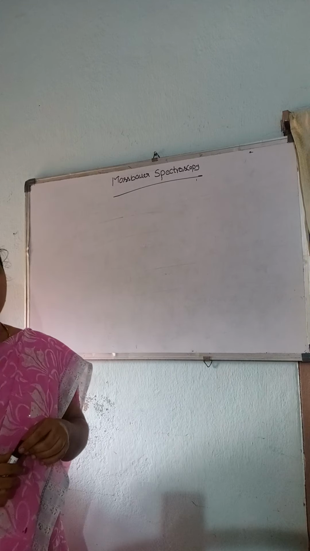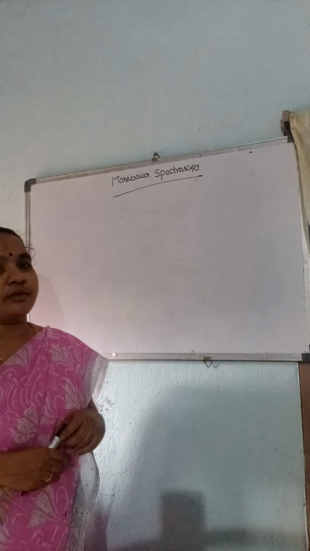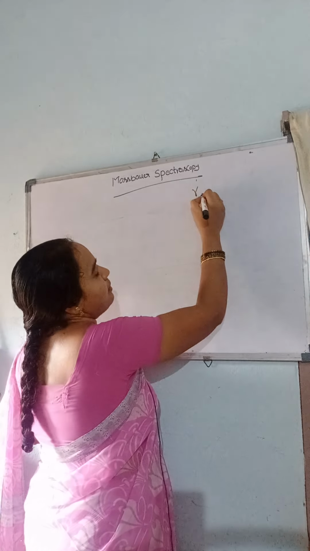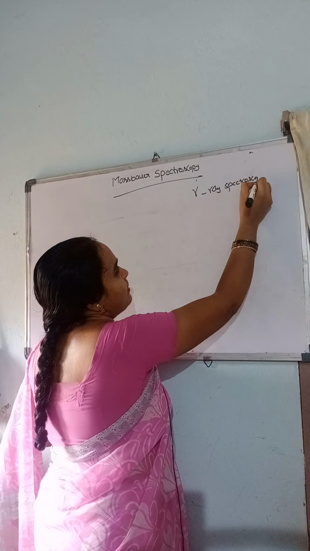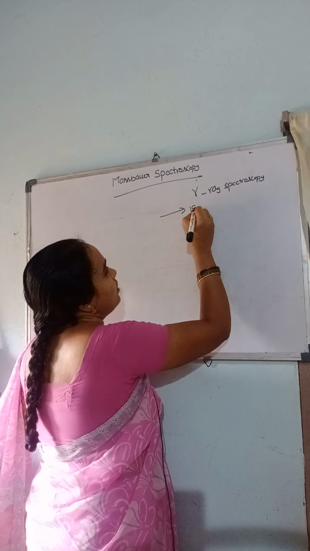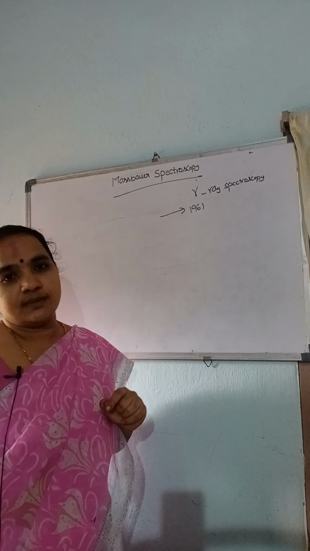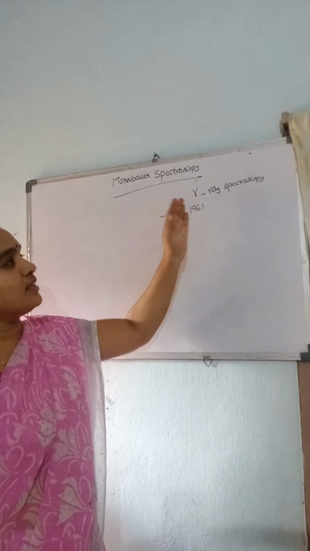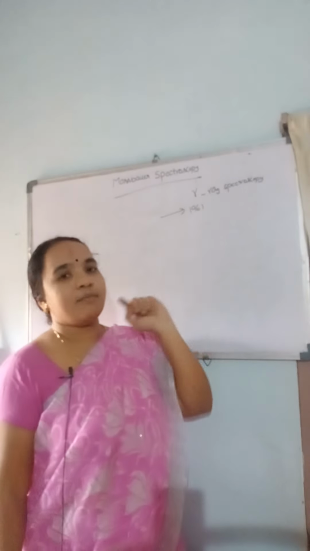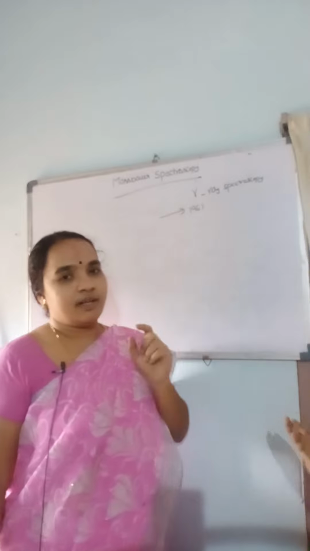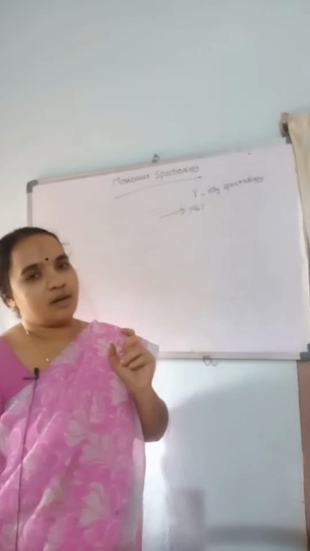Hello students, today we are going to discuss Mossbauer spectroscopy. Mossbauer spectroscopy is also known as gamma ray spectroscopy, which was invented by Mossbauer, and he also got the Nobel Prize in 1961 for this invention. The name itself indicates that the spectroscopy will be observed in the gamma ray region. So what is the gamma ray region? In the electromagnetic spectrum, the last region is the gamma ray region.